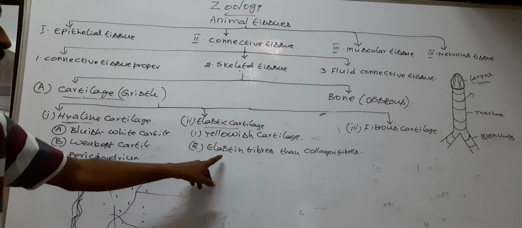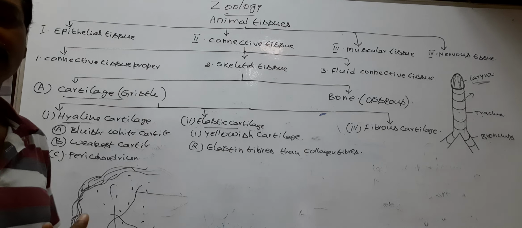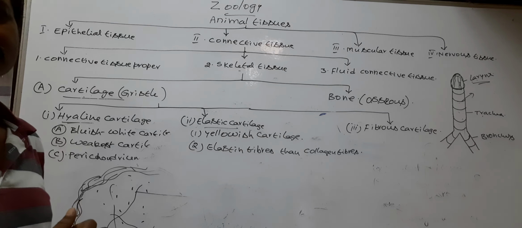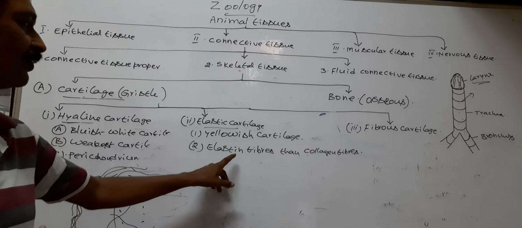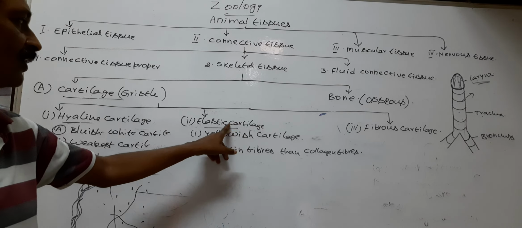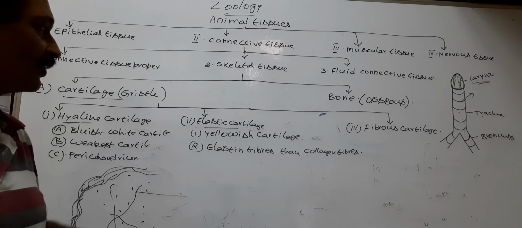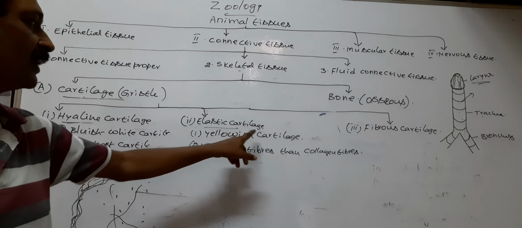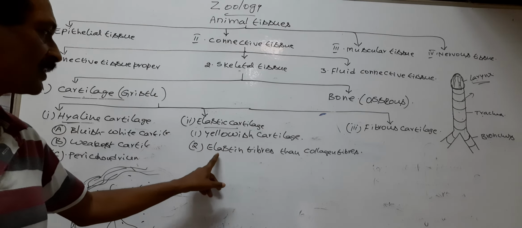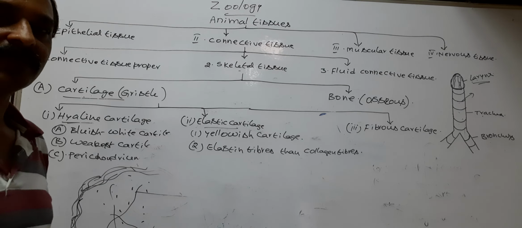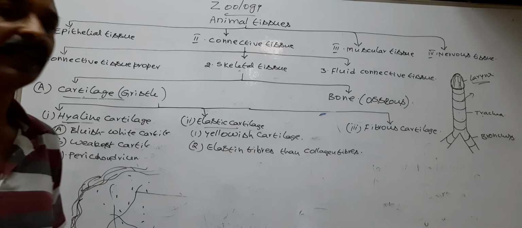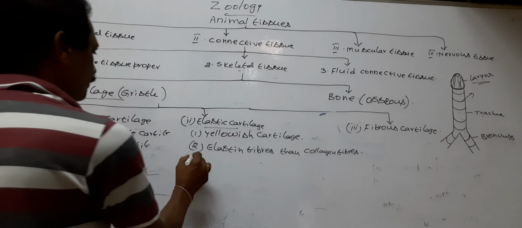Elastin fibers are yellow colored fibers which give yellow color to elastic cartilage. So elastic cartilage is yellowish cartilage due to presence of more elastin fibers than collagen fibers.